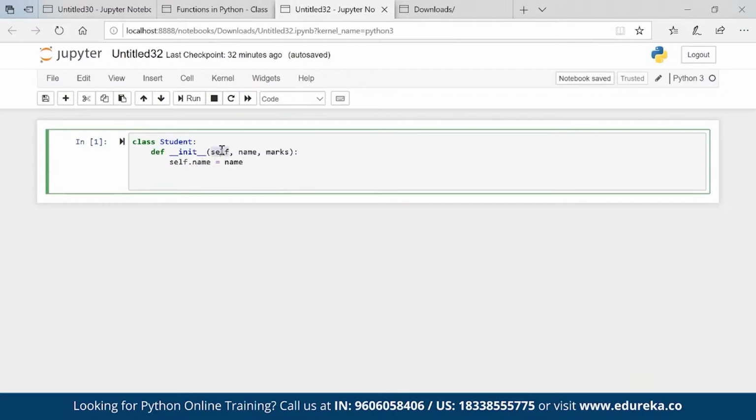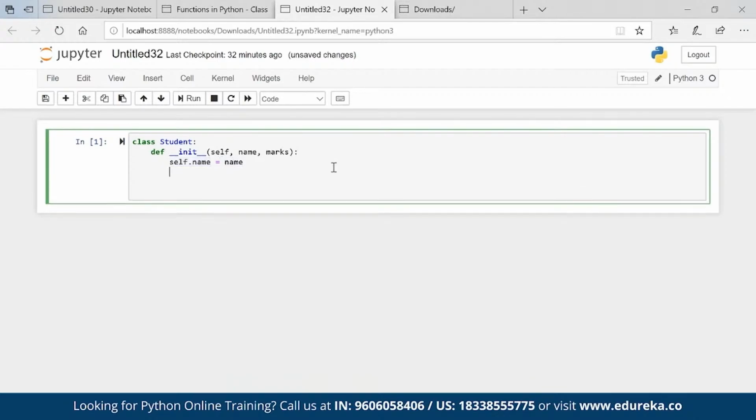So this constructor is helping us to initiate the instance variables of a class, and self is a keyword which is helping us to assign that variable. Self.name: self is helping us to assign this name variable into this particular variable. After that we have self.marks = marks.